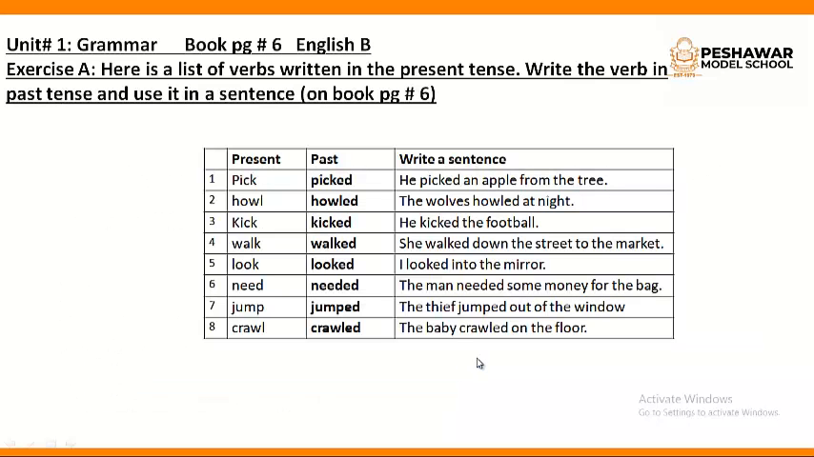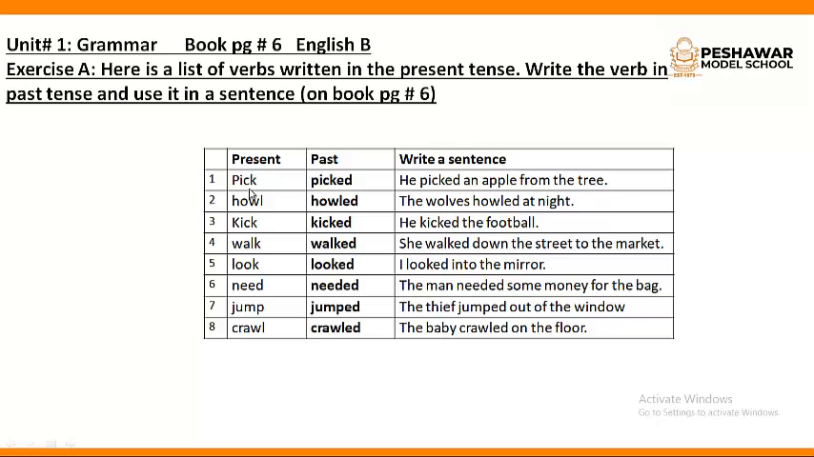There is a book exercise in your book. Unit 1 Grammar, book page number 6. Unit 1, the King of the Birds. Take out your books. You should have your pencil or pen with which you can write in the book. What you have to do in this exercise? Here is a list of verbs written in the present tense. Write the verb in past tense and use it in a sentence on book page number 6.